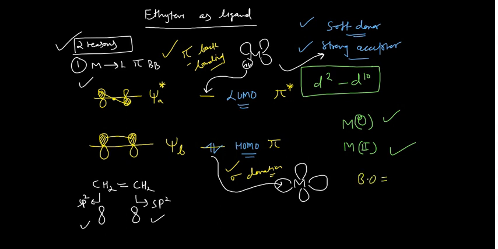That would be the number of bonding electrons minus the number of anti-bonding electrons, divided by 2. That is 2 electrons in that case, and 0 here. So 2 by 2, this is half of 2. Did I make any mistake? 2 electrons are there, 2 minus 0, okay, 1.